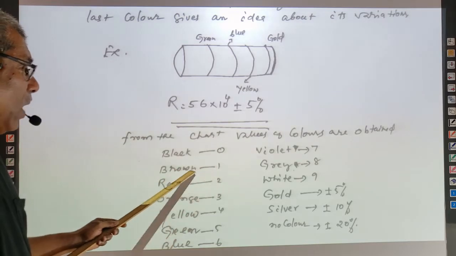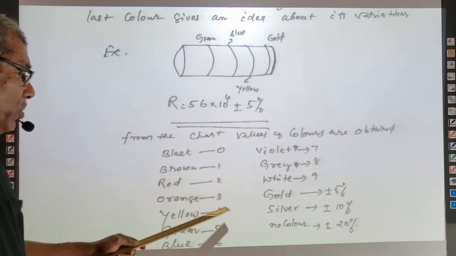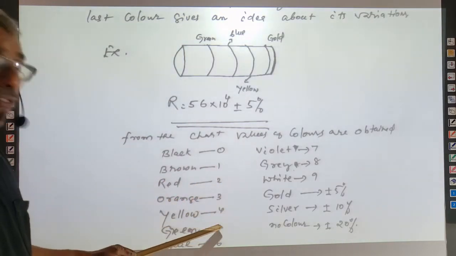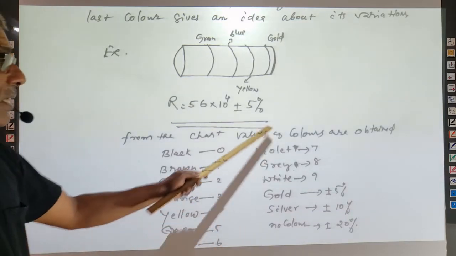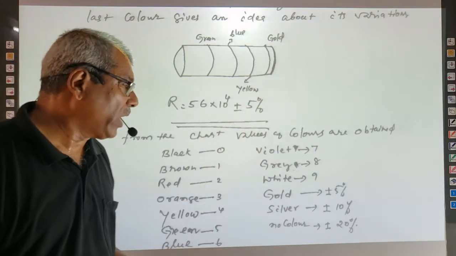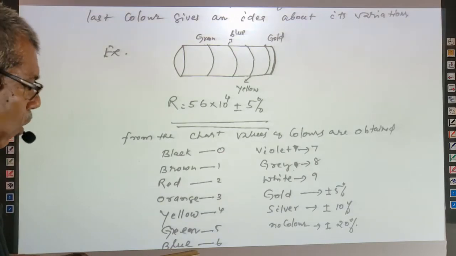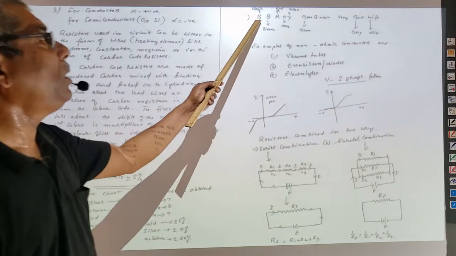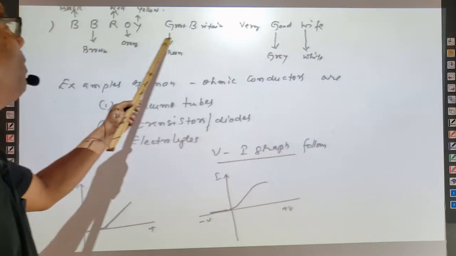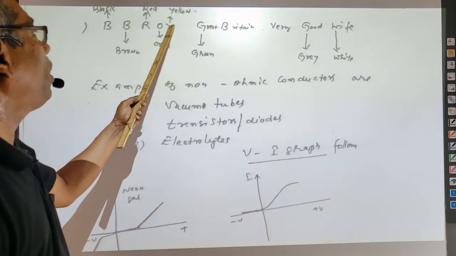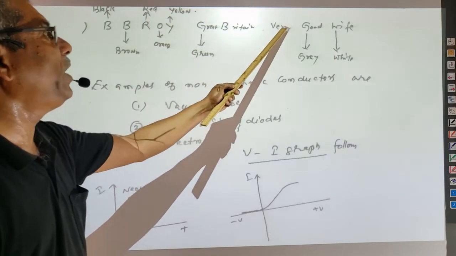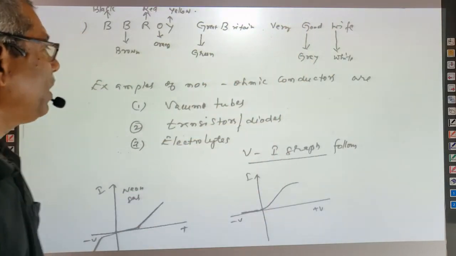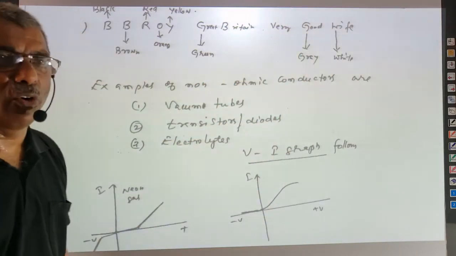To remember the values, we have a chart also. Black 0, brown 1, red 2, orange 3, yellow 4, green 5, blue 6, etc. To remember this value, we have a slogan also. That slogan is this one: B.B. Roy, Great Britain, very good wife.